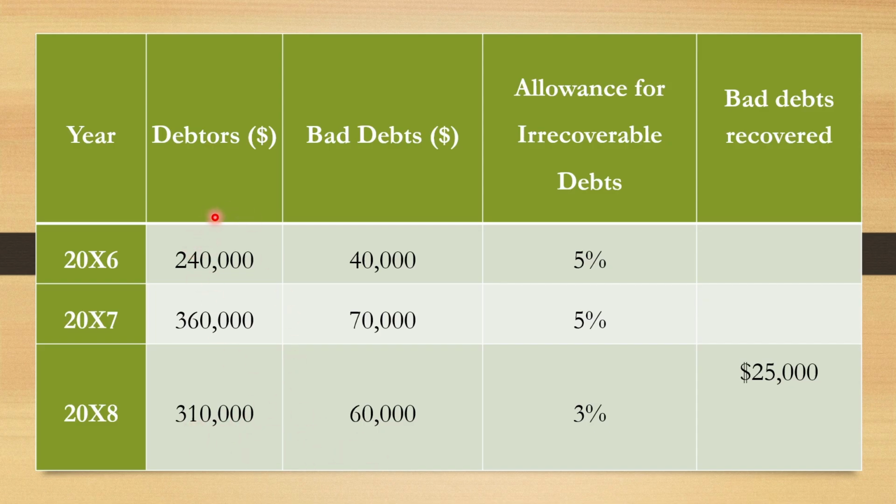Sorry, we have bad debts as 60,000. The allowance is 3%. So we recovered 25,000 as a bad debt recovered.